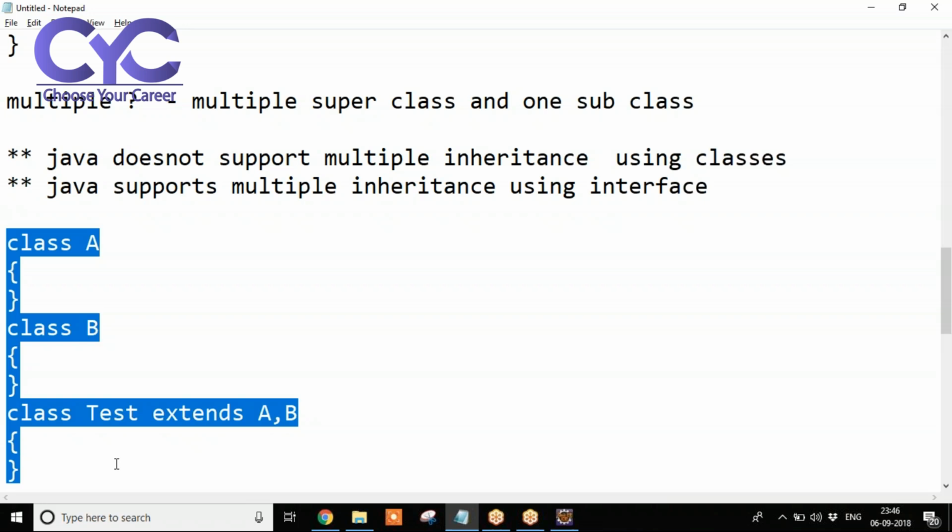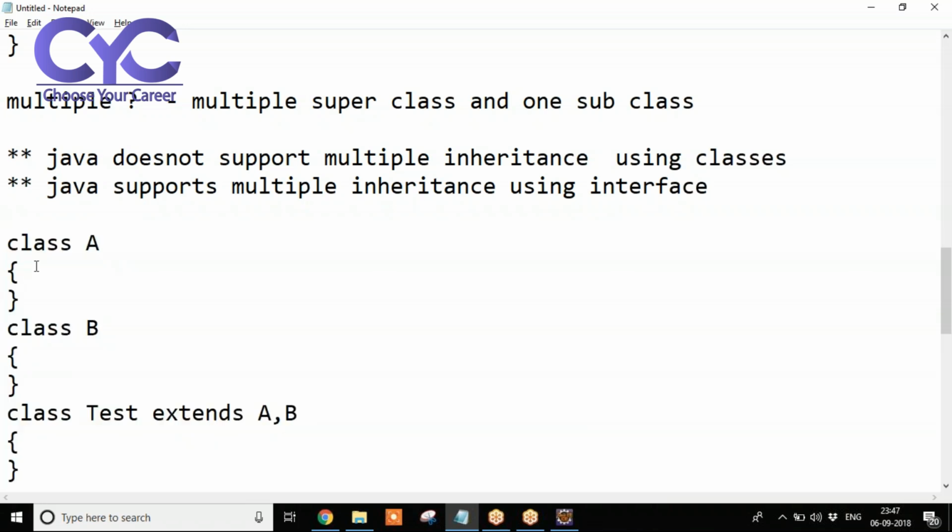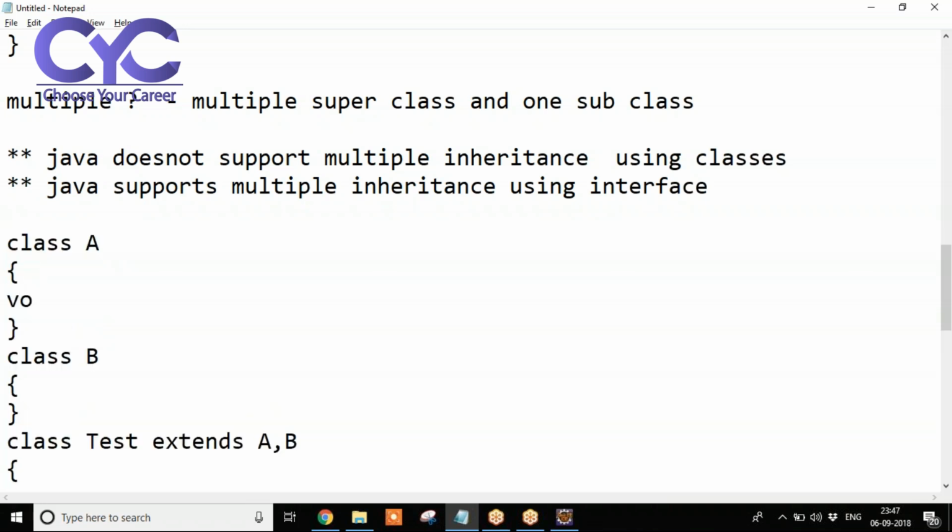Only one subclass. But what I said, Java doesn't support multiple inheritance using classes. We need to know why. Assume that in the A class we have a method called show.